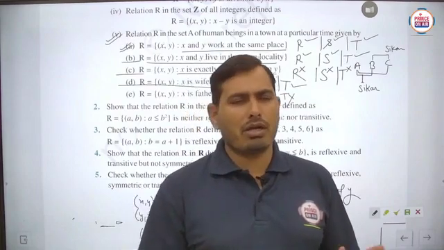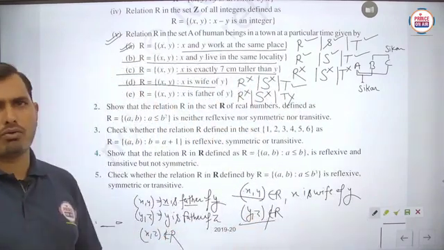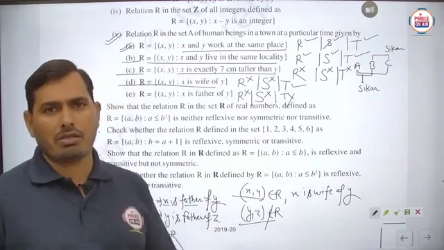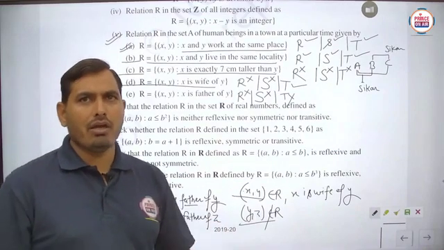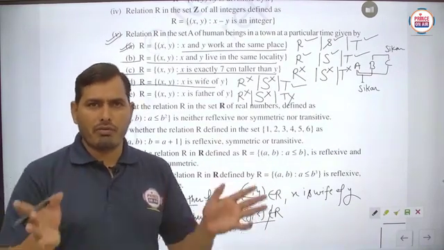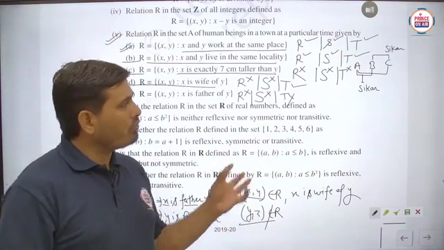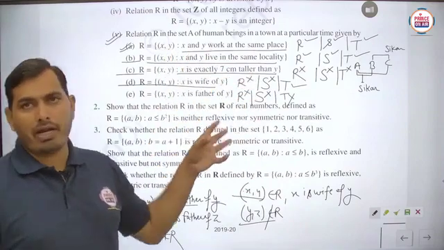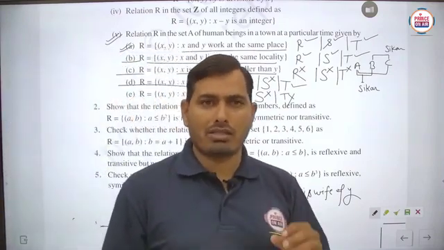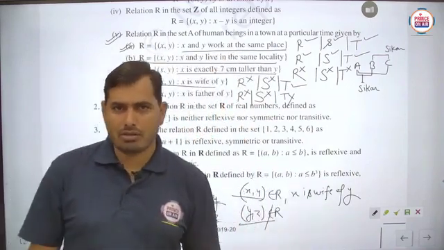In this particular chapter, there is not much calculation. We only have to think about the proper definition of the reflexive nature, symmetric nature and transitive nature, because here the relations can be defined in any way. Means the criteria of definition of relation will be many. That's why we have to understand different varieties of questions and try to make the simplest form of the relation, so that you can easily understand the particular things. Is it to be clear?